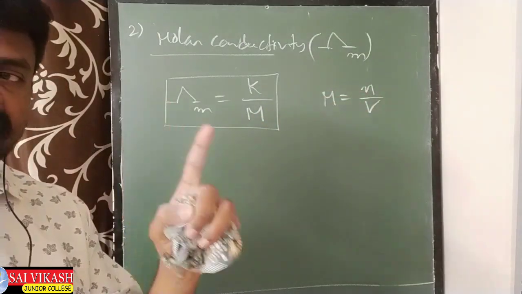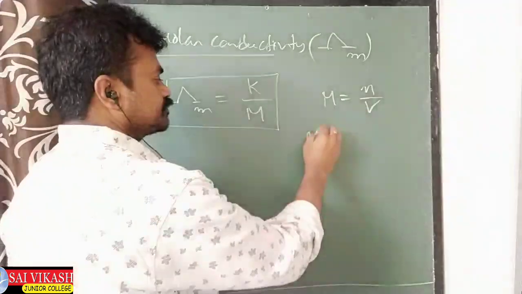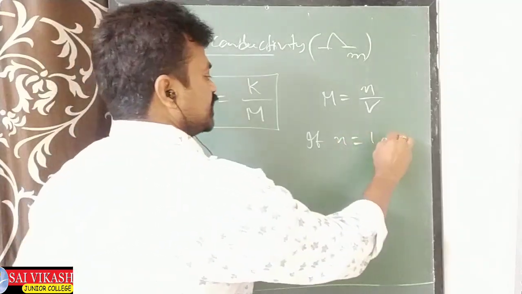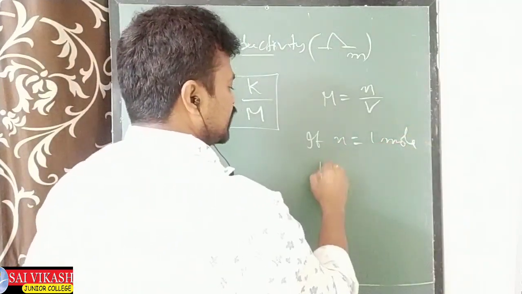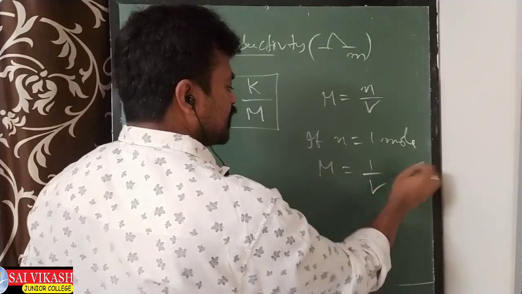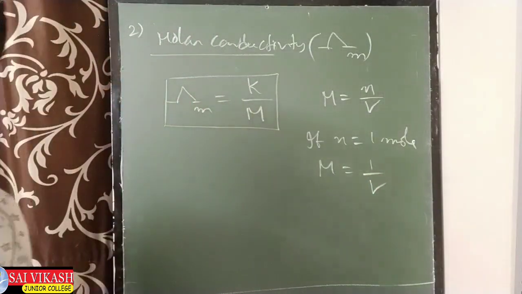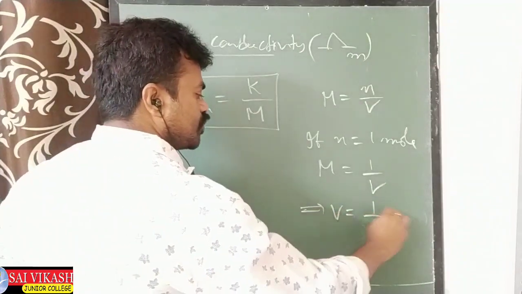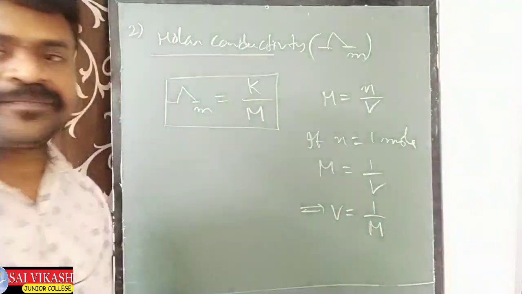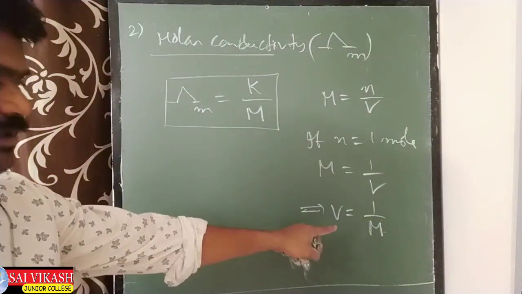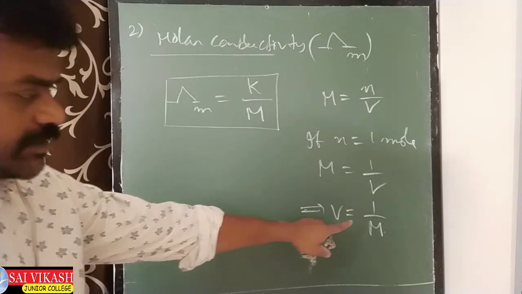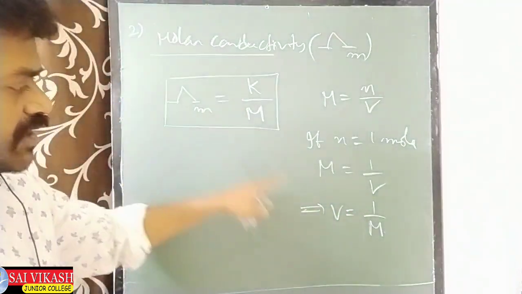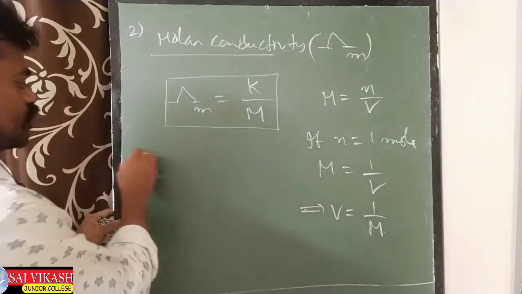Suppose, if n equal to 1 mole, then what will the molarity be? 1 by V. Molarity is 1 by V. So tell me, from this, V equal to what? 1 by m. V equal to 1 by m. So what I am doing is, in the place of this 1 by m, I am writing V. See what we are getting?